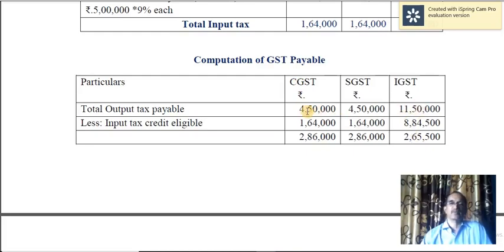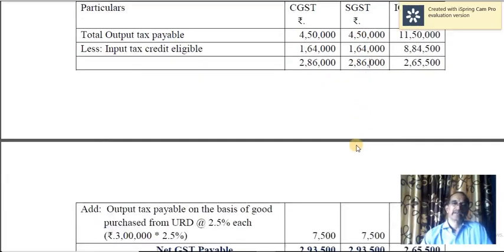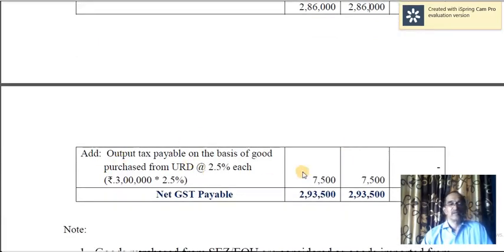Then we can come to CGST 4,50,000. Against that, input tax credit is 1,64,000, so the remaining value is 2,86,000. In SGST also, the remaining value is the same, 2,86,000. But here you have to add the output tax payable on goods purchased from an unregistered dealer, which is nothing but the reverse charge mechanism.